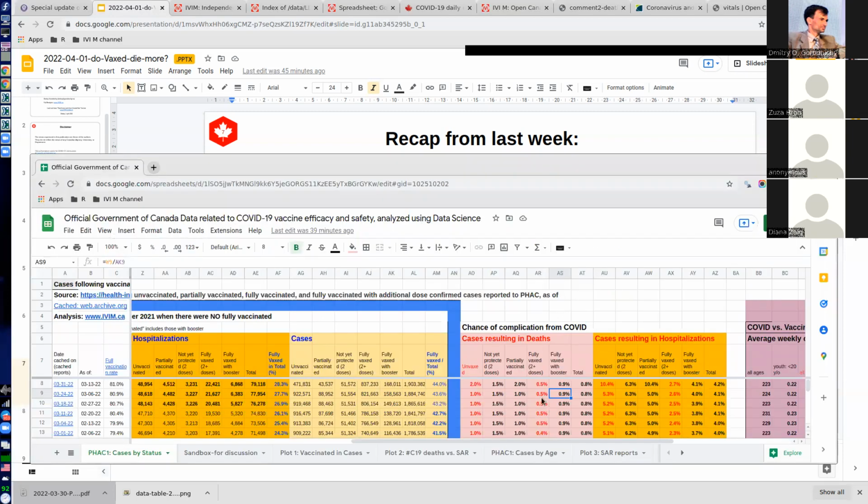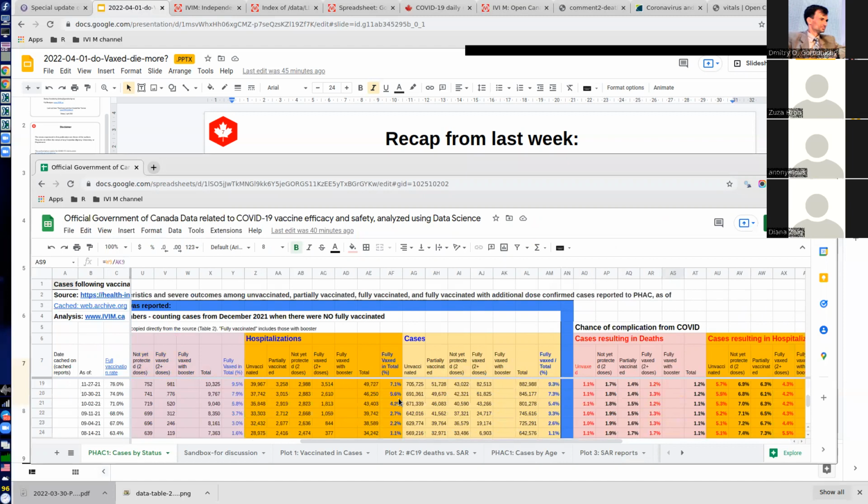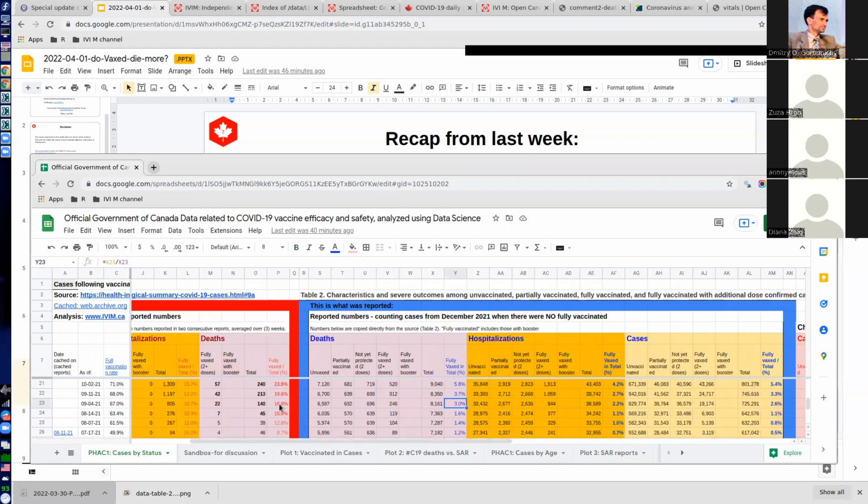Because when you see that PHAC reported much smaller numbers in their original report, and I'm showing you the numbers which were reported back in August, they were showing 2% or 3% of deaths instead of 1323. So you learn something about the object, but also about the subject. And the subject in this case seems to be the government of Canada, and maybe other mainstream channels which were essentially repeating the same information.